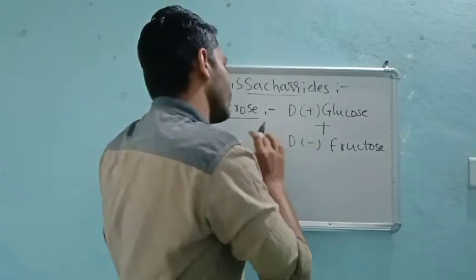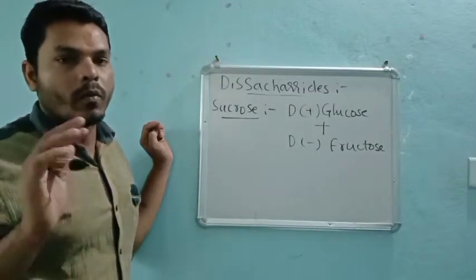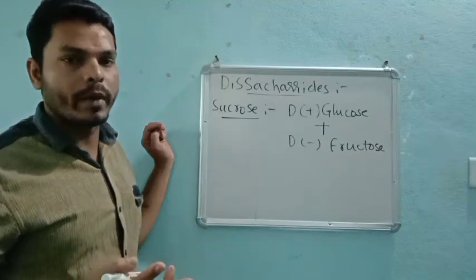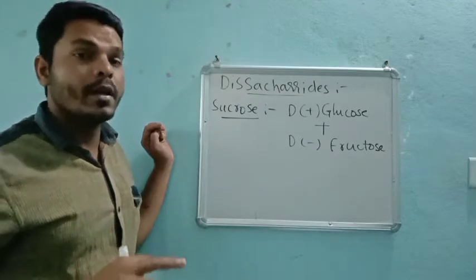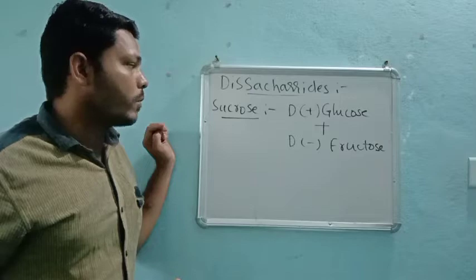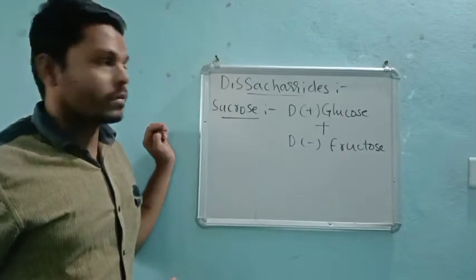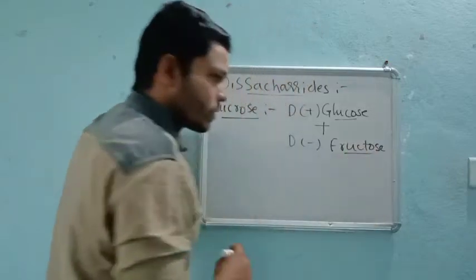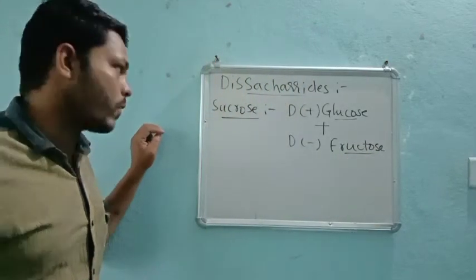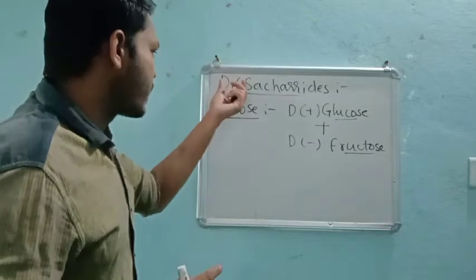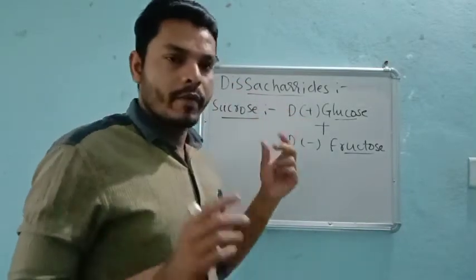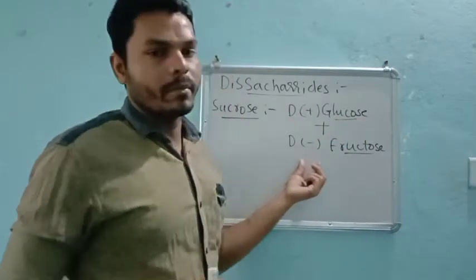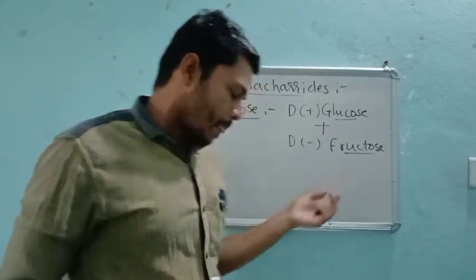They might ask, what is the composition of sucrose, or what are the two different monomeric units present in the sucrose, or name the two monomeric units present in the sucrose. That means you can say glucose as well as fructose, right? So this is the first point I can say. Sucrose is a disaccharide having two monomeric units, D plus glucose and D minus fructose, right?